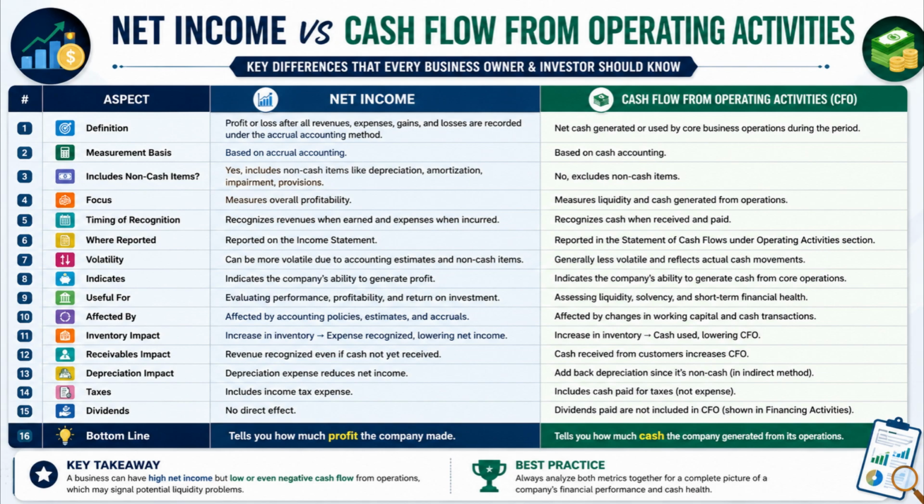Conclusion. A company can report a high net income but still experience low or negative cash flow from operating activities due to poor cash collection or high working capital requirements. Therefore, investors, managers, and analysts should always evaluate both measures together to obtain a complete picture of a company's profitability, liquidity, and overall financial health.